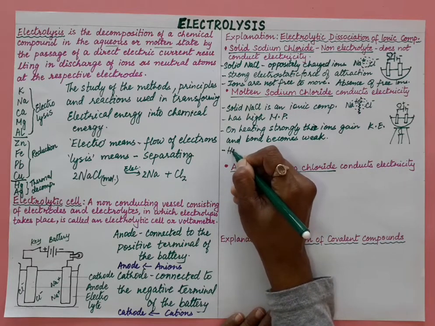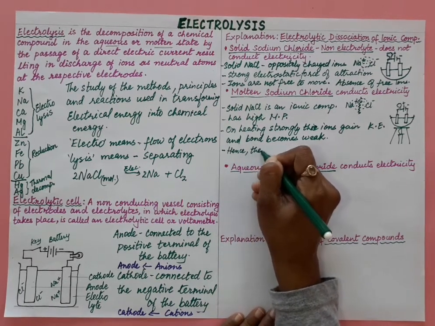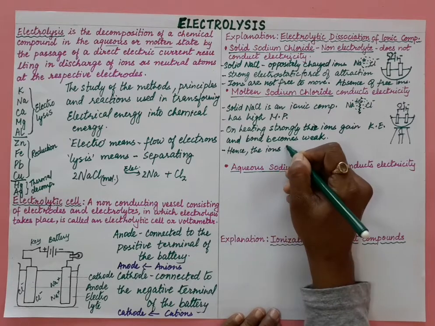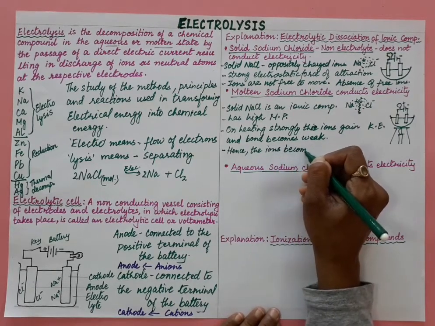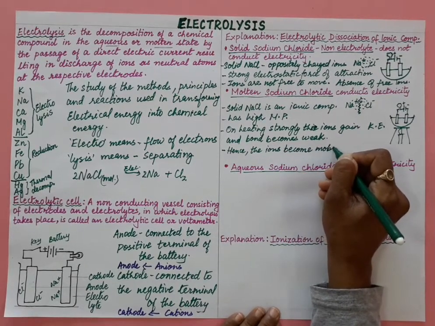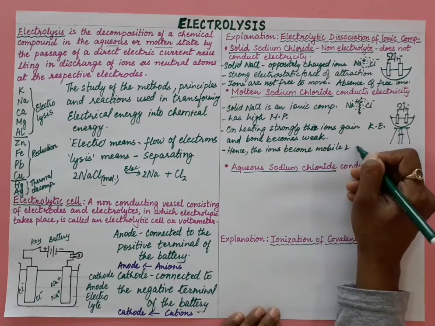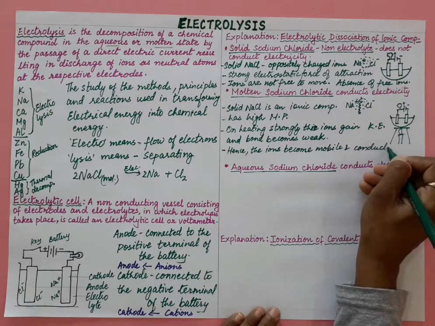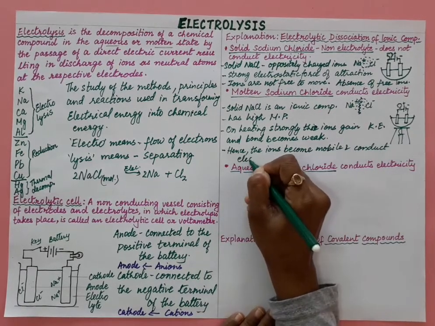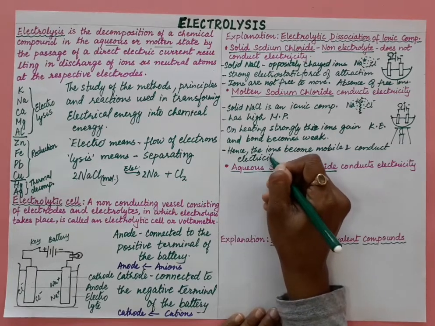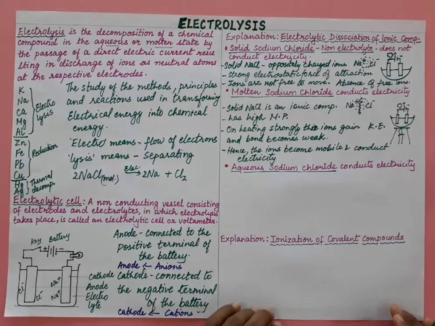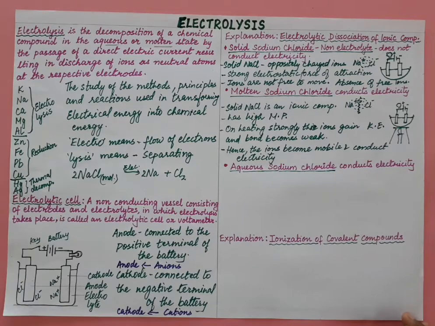So hence the ions become mobile and conduct electricity. So molten, or you can also call it fused, sodium chloride conducts electricity.